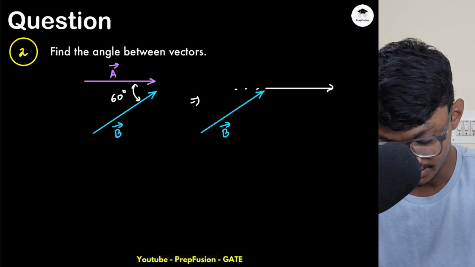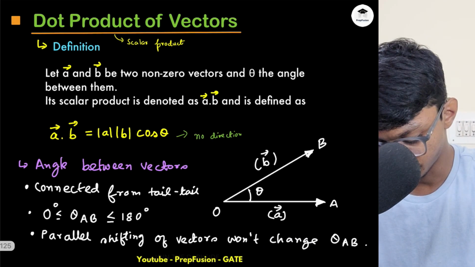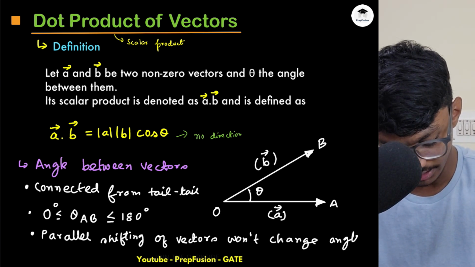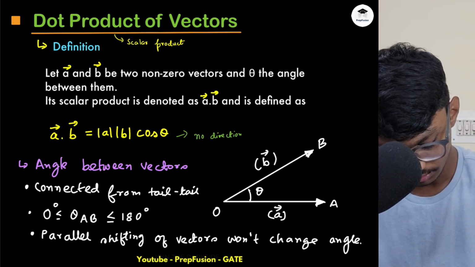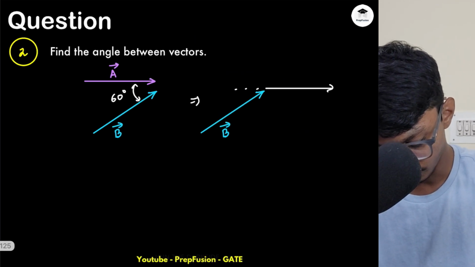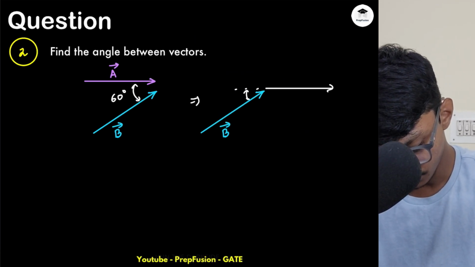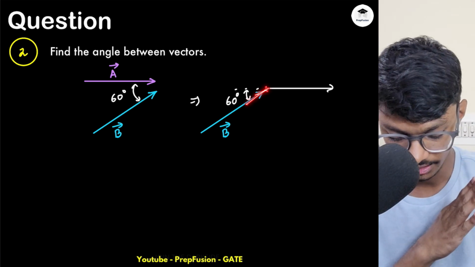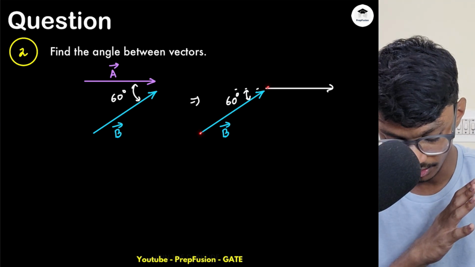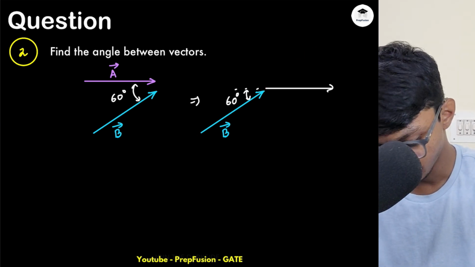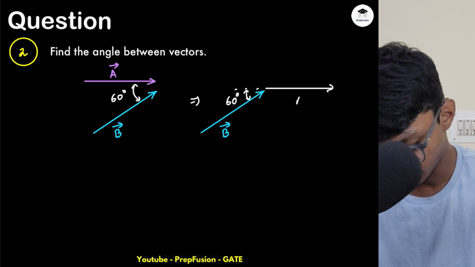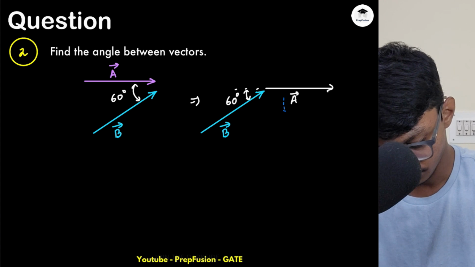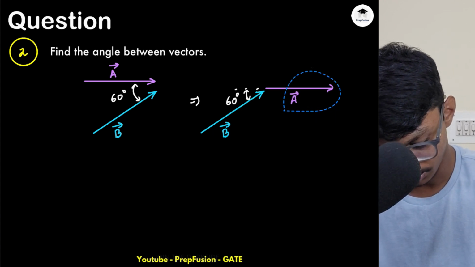Obviously I've just done parallel shifting, so I should write here not theta AB, just simply angles, because it won't change any angles, not only theta AB, any angles. So I move this, and this angle will still be 60 degrees. Now I want to connect the tails, so I will move this along this line. Let me color this the same color, otherwise you get confused.